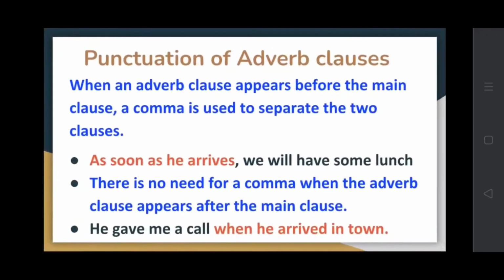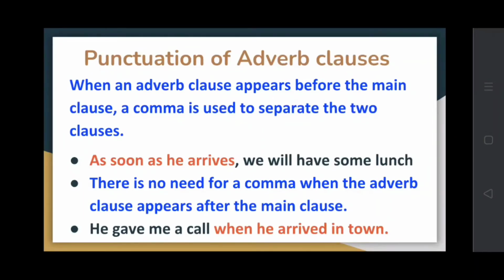Now let's see about punctuation. When an adverb clause appears before the main clause, a comma is used to separate the two clauses. As soon as he arrives, we will have some lunch. So here the main clause is later and the subordinate clause is used in the beginning.